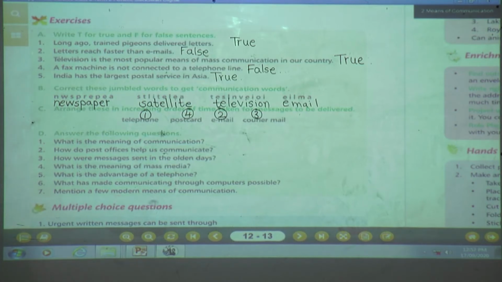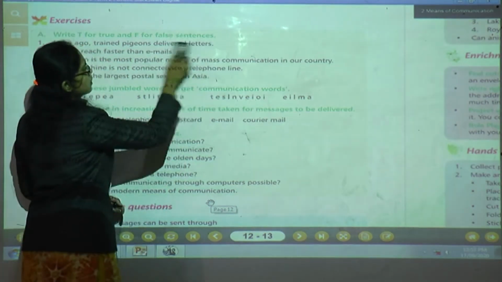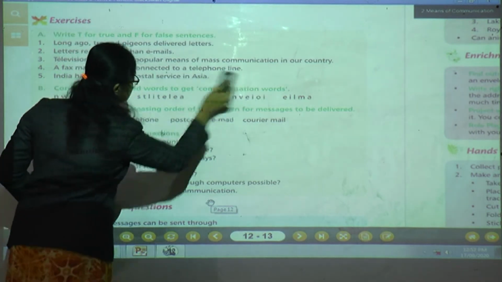Mention a few modern means of communication. Yes, children, tell me which is the modern means of communication. Yes, like computers, mobile phones, emails, smartphones and fax machines are all means of modern communication. Yes, children, understood? Okay. Okay, next question we will solve.